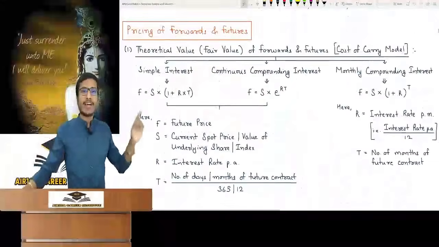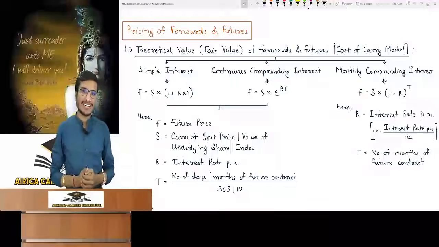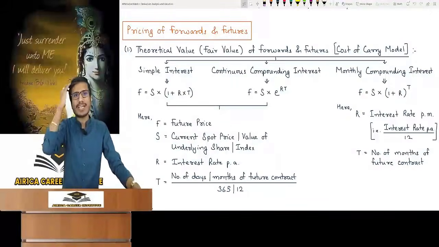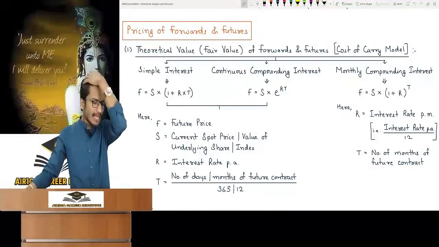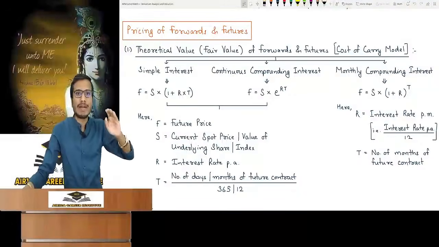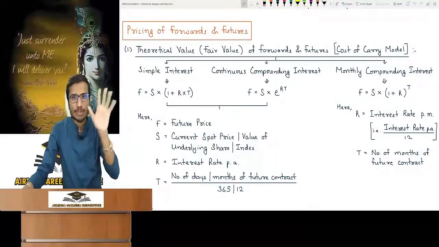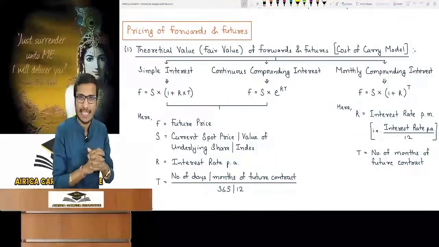Subtract it from that. In the formula, wherever the value of S is coming, you have to subtract it and carry the net. Why are we doing this? The reason is very simple. Listen carefully. Why were we using this formula? Because we were saying that if I had given you the money today, you would have invested and earned interest. So I am talking about compensating the opportunity loss.